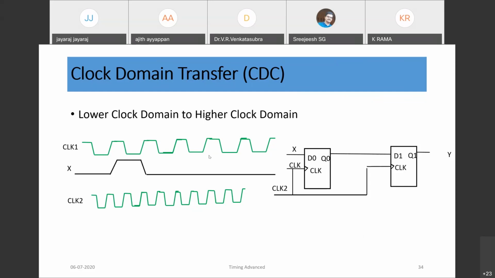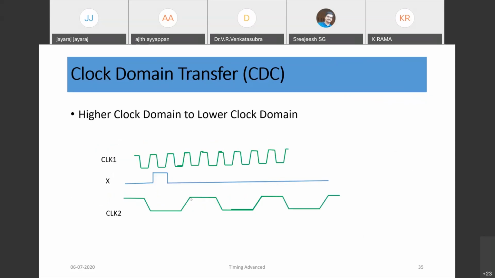So that is lower clock domain to higher clock domain. Similarly, we may need to transfer data or handshaking signals, like single-wide clock pulses, from the higher clock domain to the lower clock domain also.